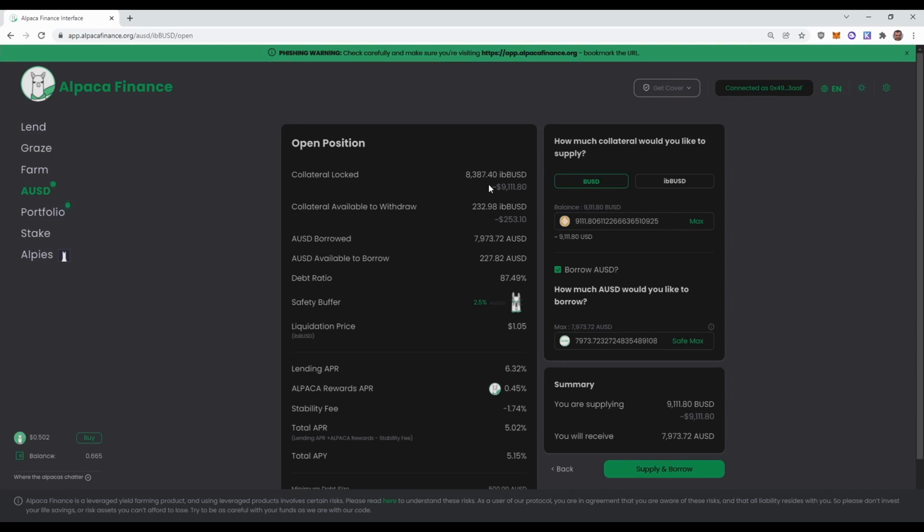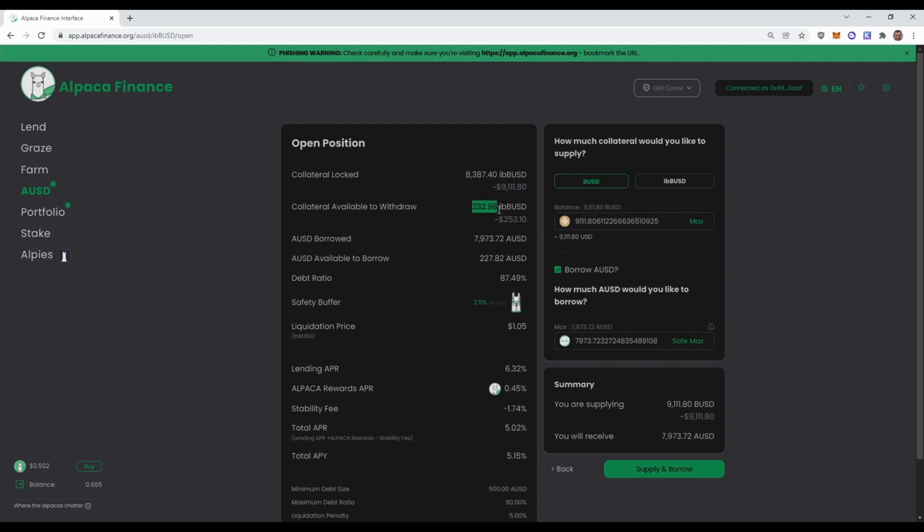So the amount of BUSD you were to receive back if you redeem it will always increase. Hence the price of ibBUSD will always rise against BUSD. Now, if you were to borrow the maximum amount, we could also withdraw a little bit of our collateral, but that would move us closer to liquidation.